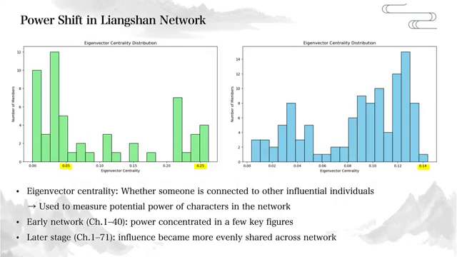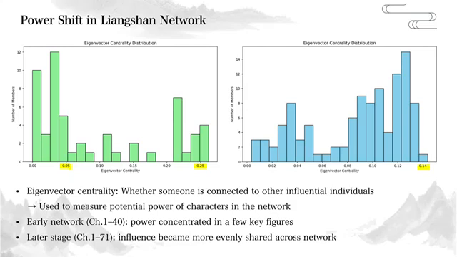In the blue chart on the right, the distribution of eigenvector centrality became flatter and more balanced, with most values ranging from 0.08 to 0.13. This suggests that influence was no longer concentrated in the hands of a few, but more evenly shared across the network.